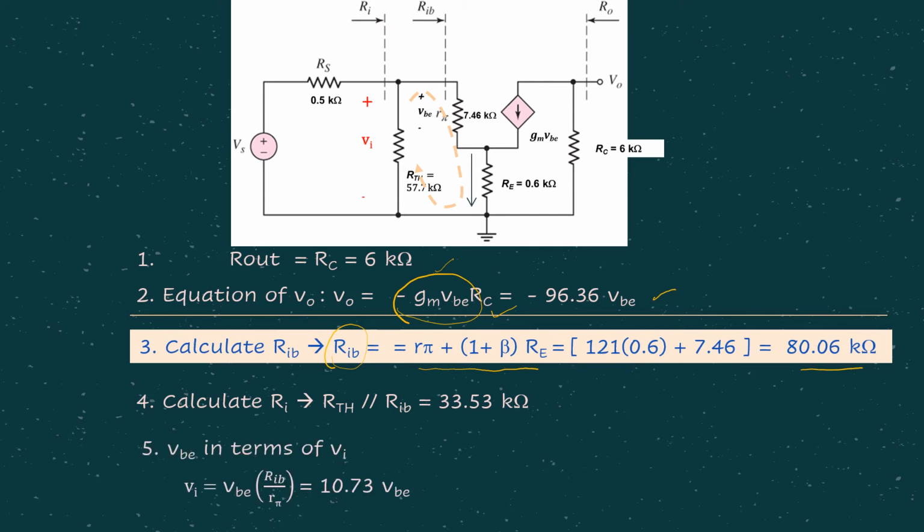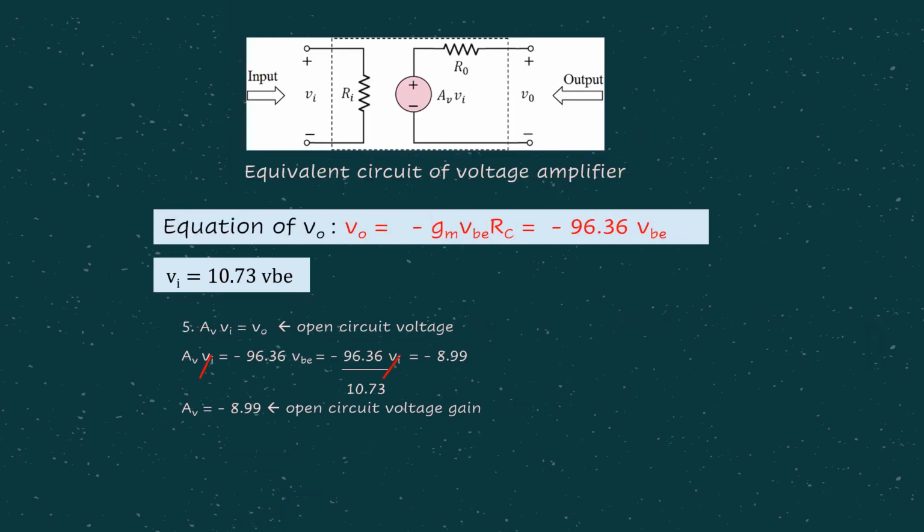Then step number 5, we relate VBE in terms of VI. In this case, we use the formula and we have VI equals 10.73 VBE. Okay, so now we already know the values of Ri and R0. So we are looking for AV, which is the open circuit voltage gain, to be represented in our voltage amplifier model. Then from step number 2 just now, we already have V0 in terms of VBE as well as VI in terms of VBE.